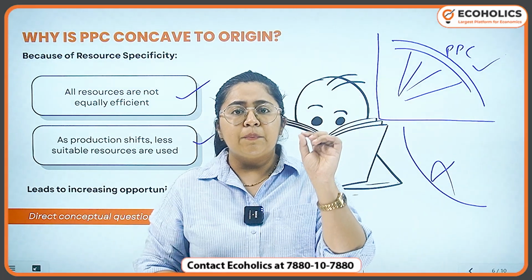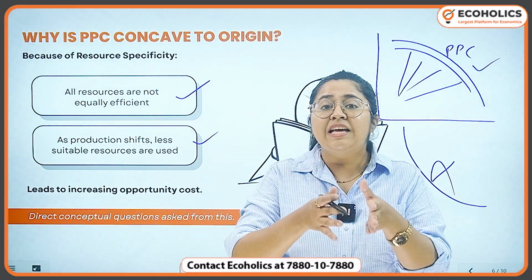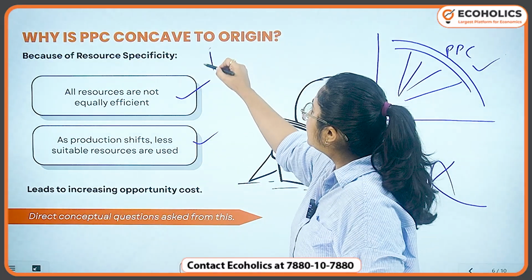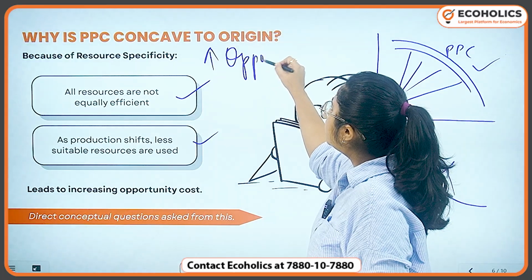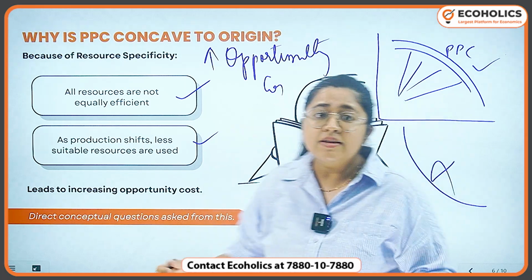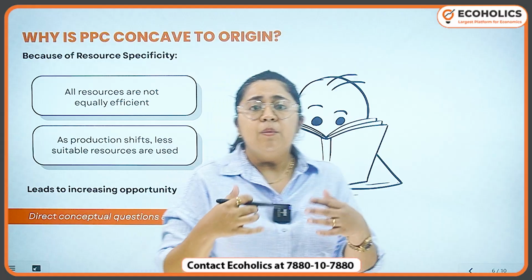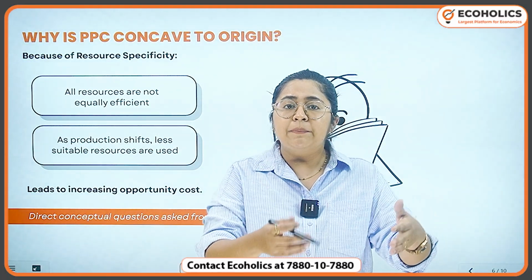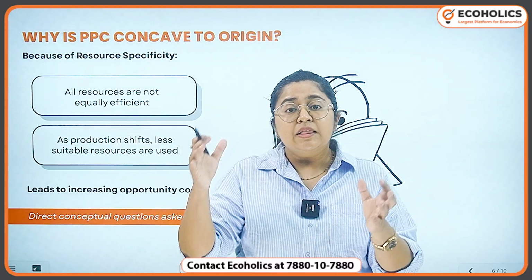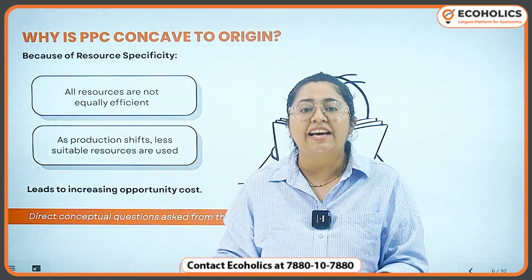Firstly, the reason why PPC is concave to the origin is because of the increasing opportunity cost. What does it mean? It means that as more and more shift happens towards a certain commodity which has to be produced, more and more units have to be sacrificed.